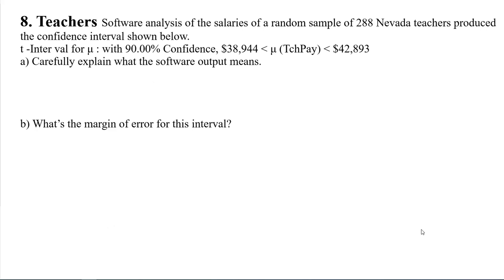All right, so we're on assignment number 8. Teachers, a software analysis from salaries of a random sample of 288 Nevada teachers produced the confidence interval shown below. So the t interval value for mu with 90% confidence, we believe it's between 38.9, that number, and the average teacher pay. So make sure we're reading this right. We're not talking about an individual. We're talking about the overall average teacher pay for Nevada teachers.